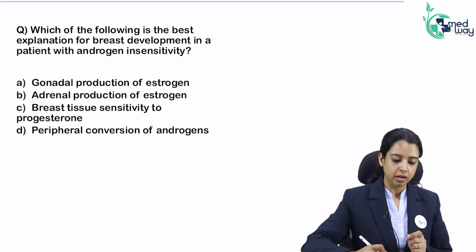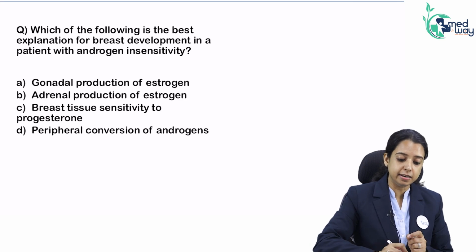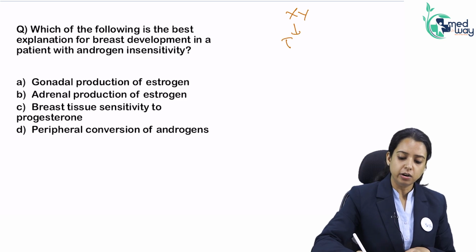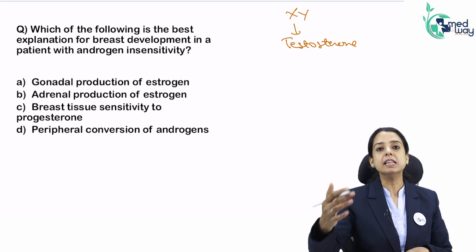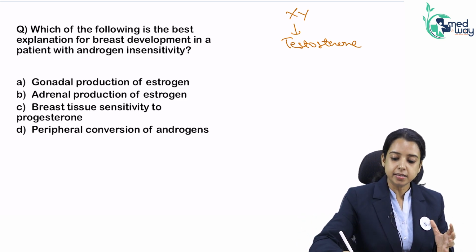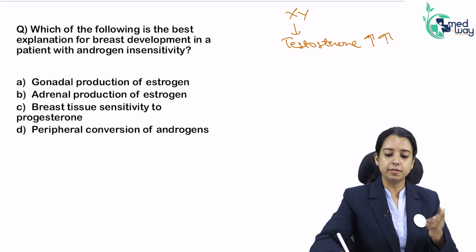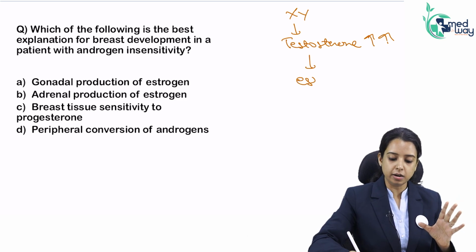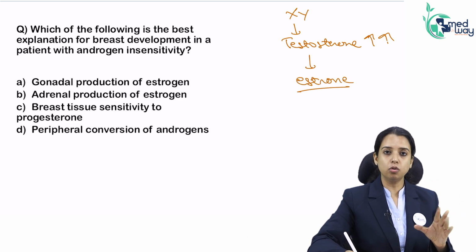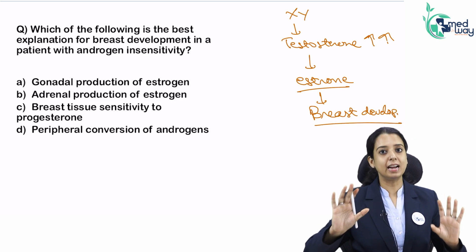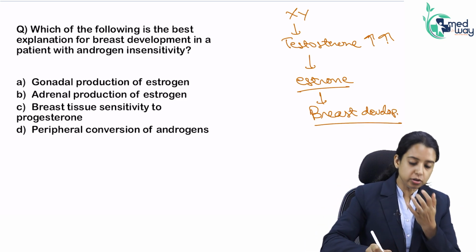Which of the following is the best explanation for breast development in a patient of androgen insensitivity? What did I tell you? I said it was XY, producing a normal amount of testosterone. But since everything was insensitive, testosterone is not functioning, and FSH and LH are not being inhibited by testosterone. There is no negative inhibition. As a result, testosterone levels are high, and all this high testosterone is going to the periphery forming estrone. Now this estrone is so high that it is leading to breast development. It is different from a normal breast because the nipple and areola are not fully developed, but yes, it is at least Tanner 3-4.